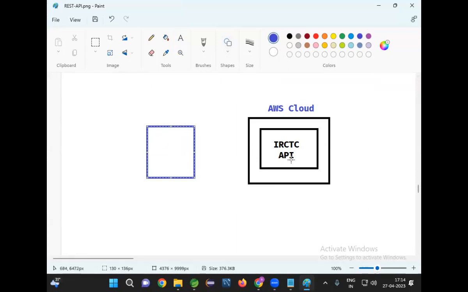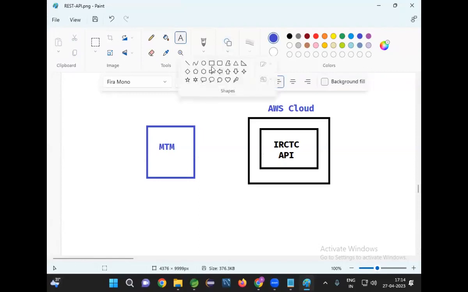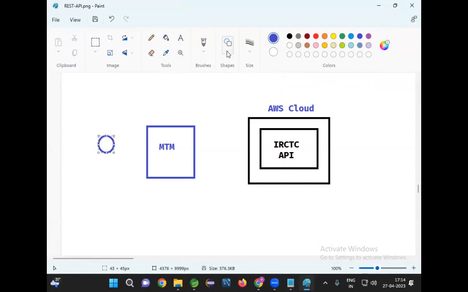That means we need to develop the Make My Trip application. So what will this Make My Trip application do? In the Make My Trip application, a UI will be available. End users will communicate with the Make My Trip application. The end user will provide passenger data to the Make My Trip application. Now, does Make My Trip have the logic to book the ticket, or is the logic available in IRCTC? The logic is available in IRCTC.